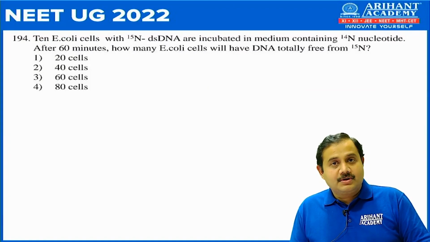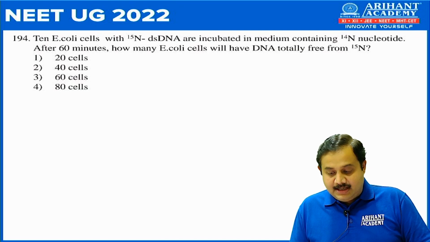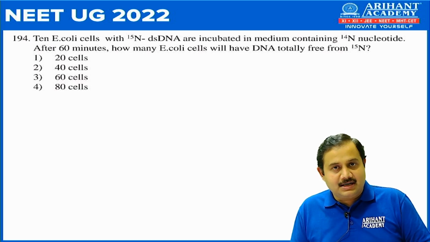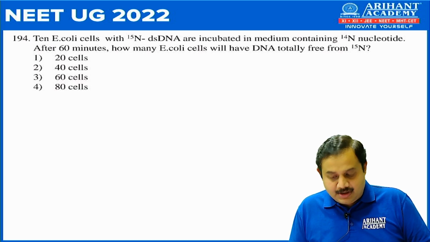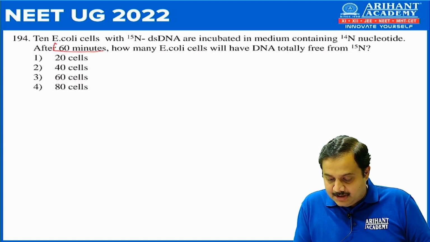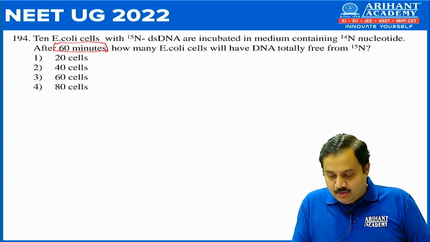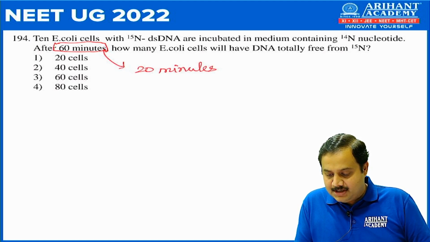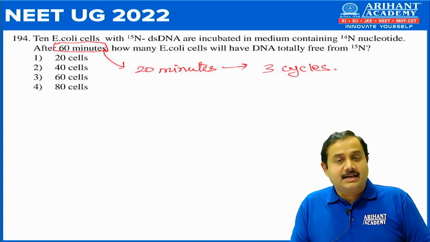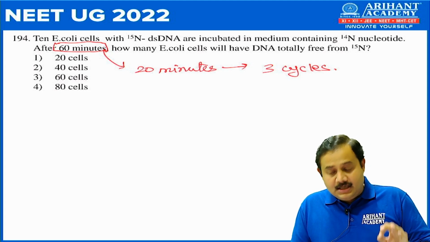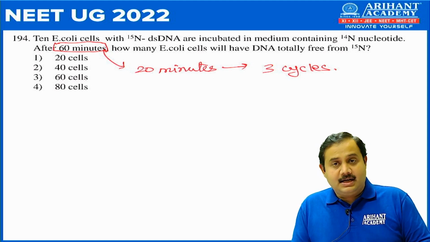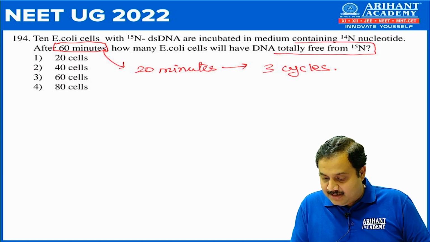Next, question number 194. 10 E. coli cells with N15 double-stranded DNA are incubated in a medium containing N14 nucleotide. After 60 minutes, you know that E. coli, one cycle would last for 20 minutes. So when I say 60 minutes, this equals 3 cycles of replication. 3 cycles. How many E. coli cells will have DNA totally free from N15?